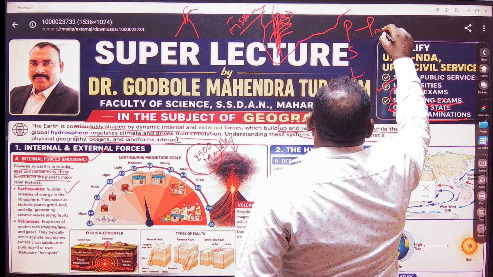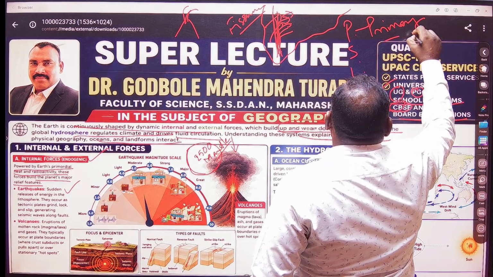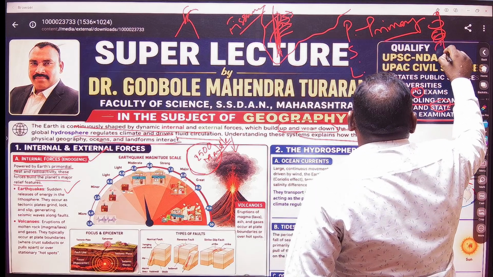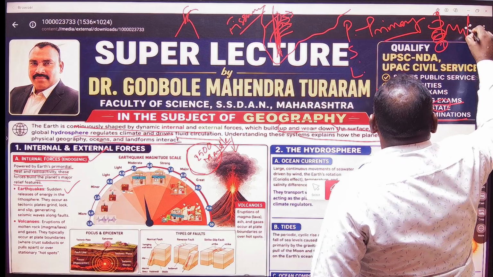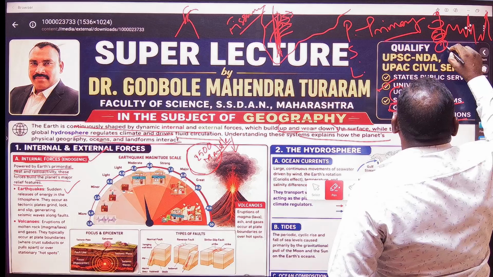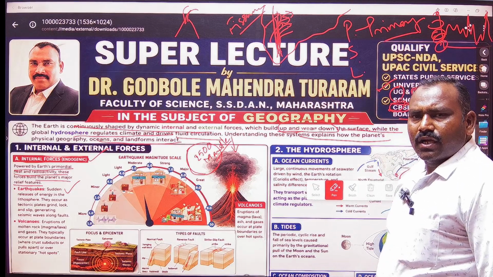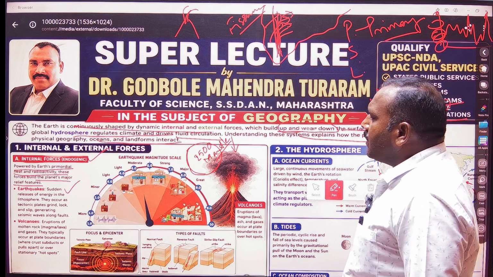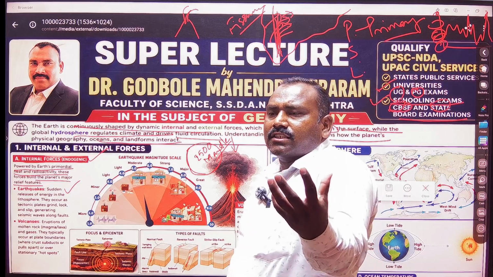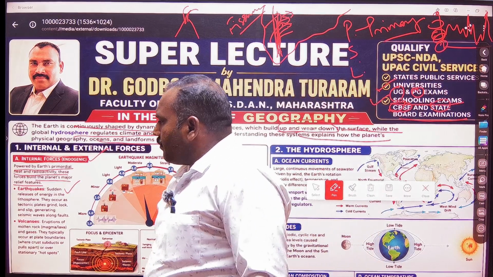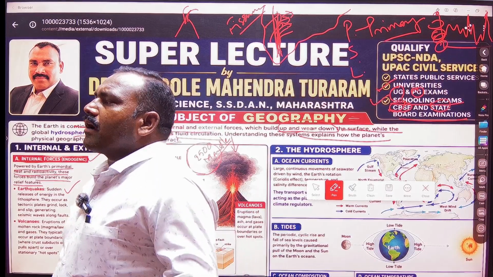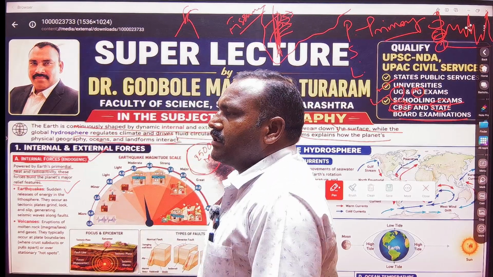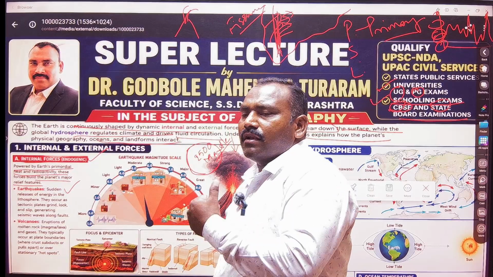P waves are supposed to be primary waves. They may be reported on the seismograph first. This is supposed to be a seismograph, which has zigzag-like lines, like an ECG of our heart. Okay, these forces or this volcanic activity followed by the earthquake may give us an internal structure of the earth, because direct observation is not possible, as the earth's temperature goes on increasing as we reach the deeper levels of the earth.